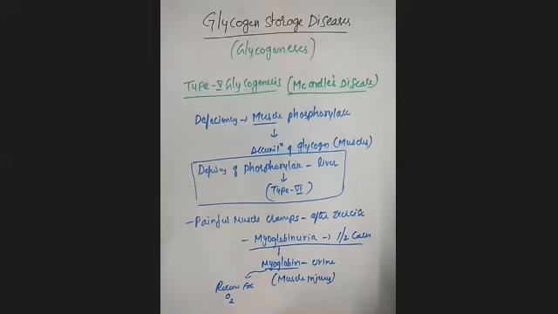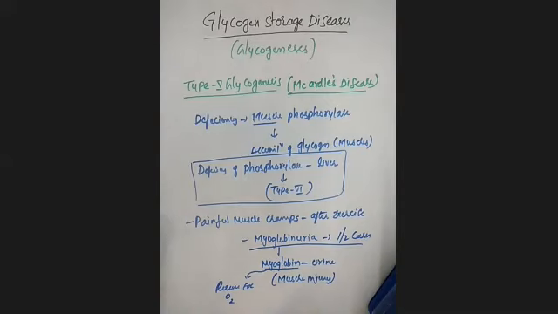That's all, students, regarding glycogen storage diseases. In type 5, there is a deficiency of muscle phosphorylase, leading to accumulation of glycogen in the muscles. This enzyme is also present in the liver, and its deficiency there leads to type 6.